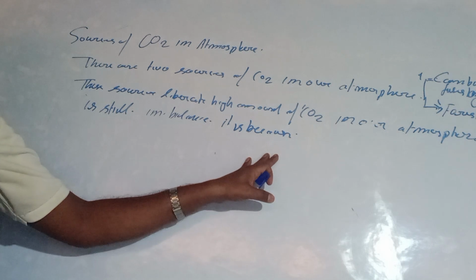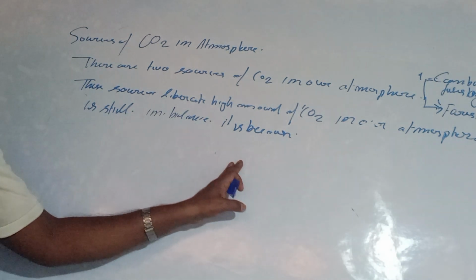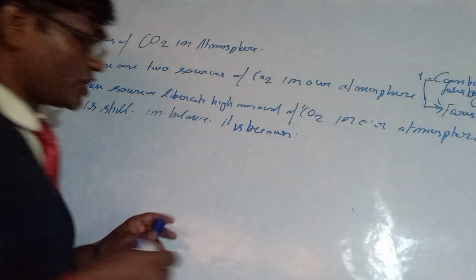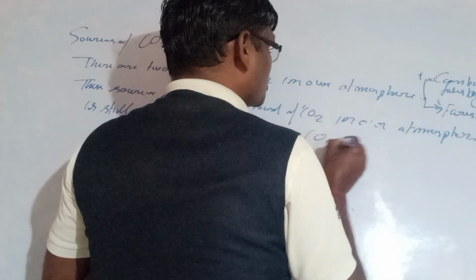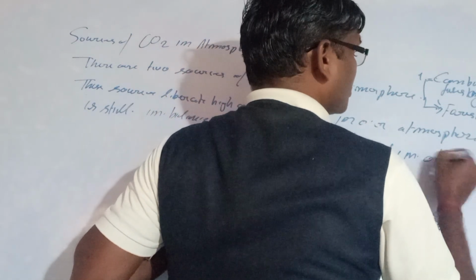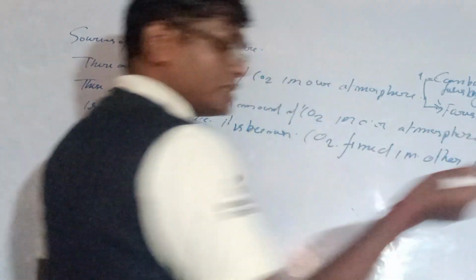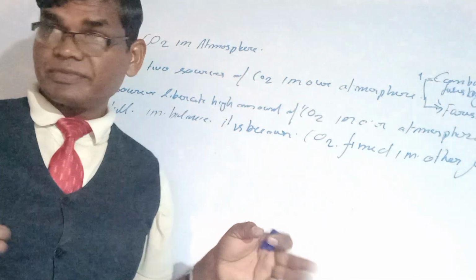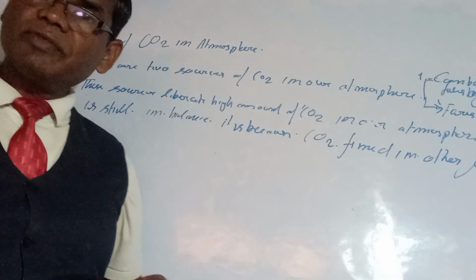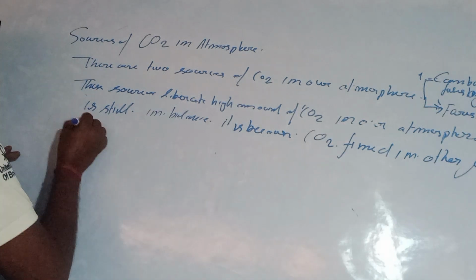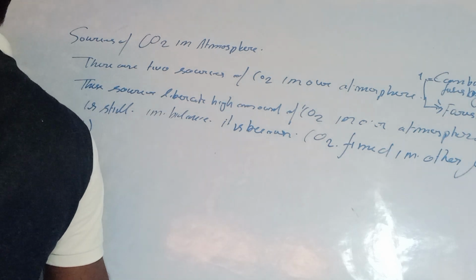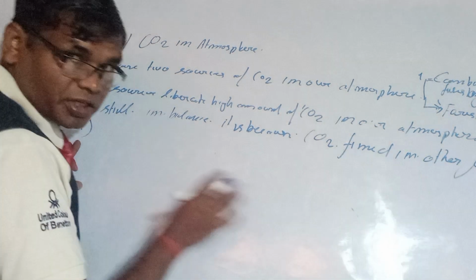It is because CO2 is fixed in two forms. The first is glucose form and the second is shell form. Glucose forms in green plants, and shells form in aquatic animals. So first, the green plant.